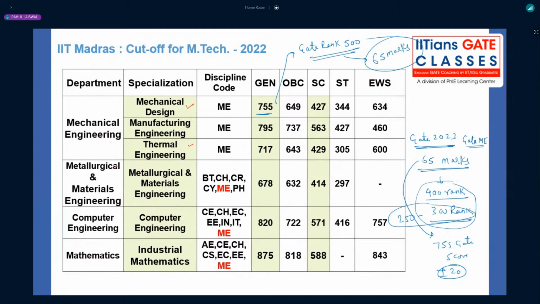For metallurgical and material, again I would say don't select this one, whenever you find it. In computer science also, through the GATE discipline, you can have admission. In the mathematics department, industrial mathematics, once again through GATE ME you can have admission, but the GATE score was very, very high, and this year also it will be very high because of the demand for CSE, computer science.